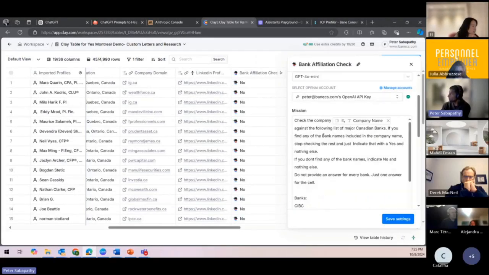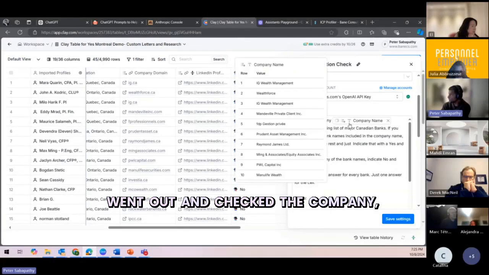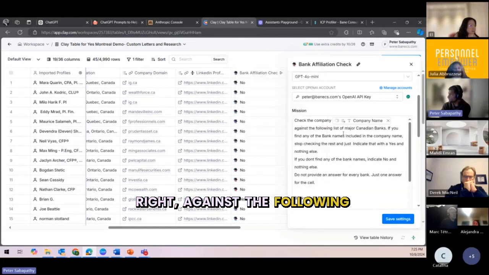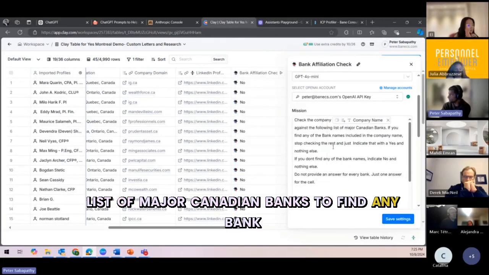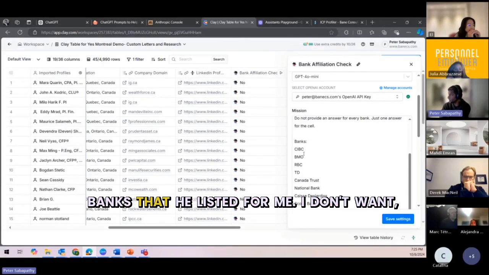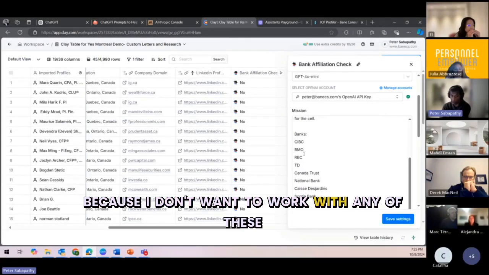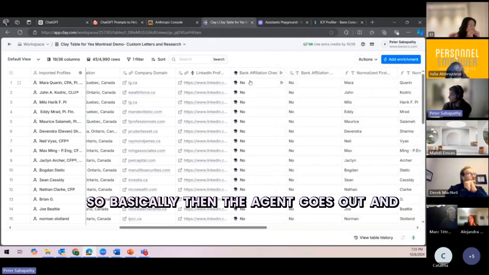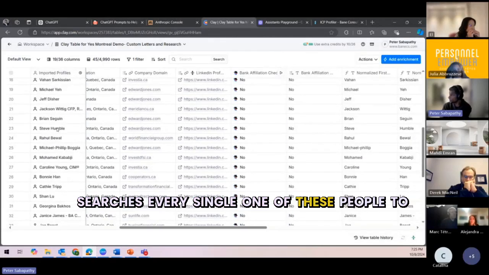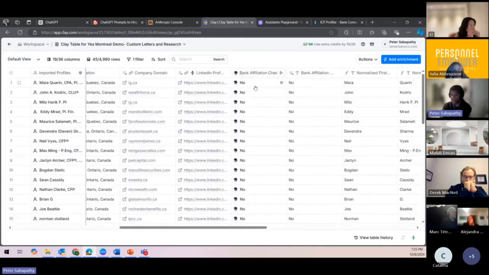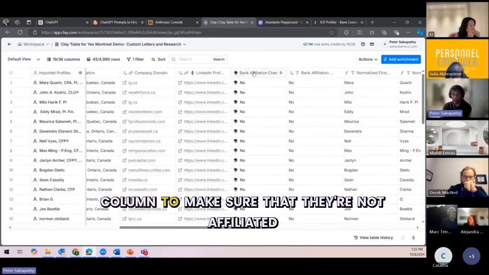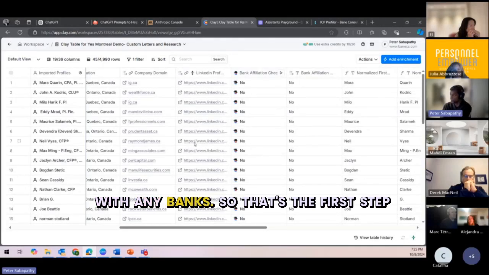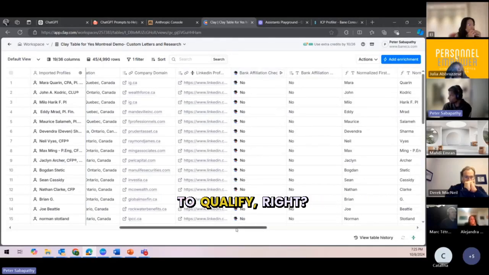What I had it do is go out and check the company against the following list of major Canadian banks to find any bank names associated. These are the banks that he listed for me. He said, I don't want to work with any of these people. So I said, okay. Basically the agent goes out and searches every single one of these people to make sure that they don't have a bank affiliation. Then I filter on this column to make sure that they're not affiliated with any banks. So that's the first step to qualify.